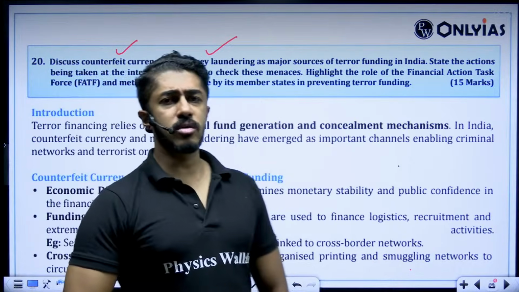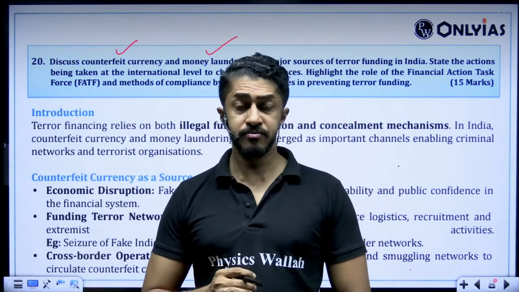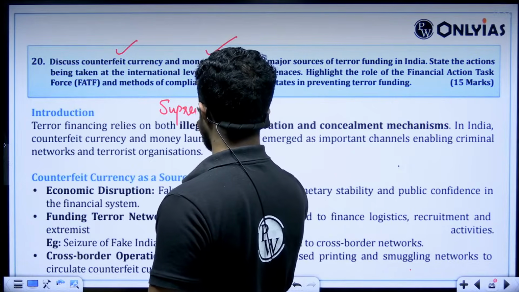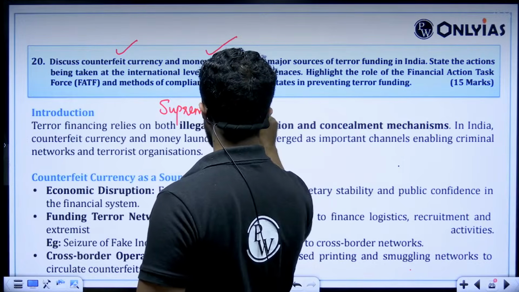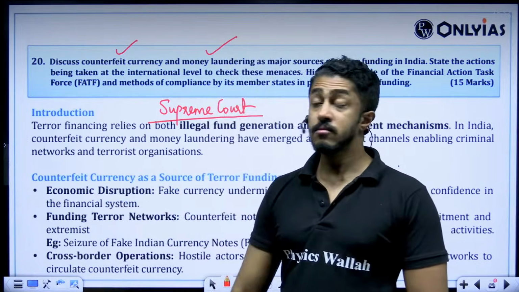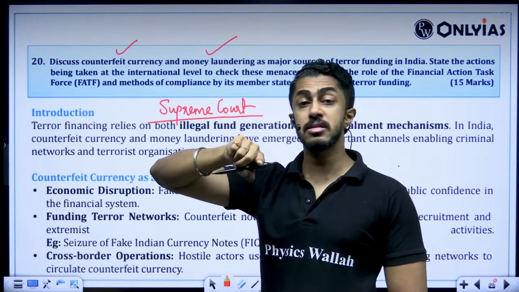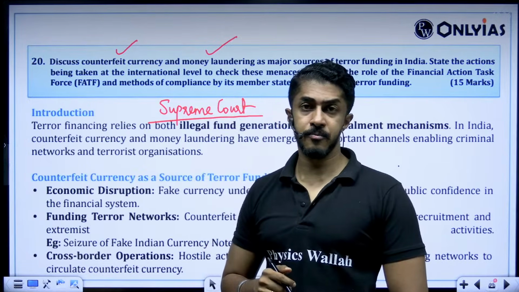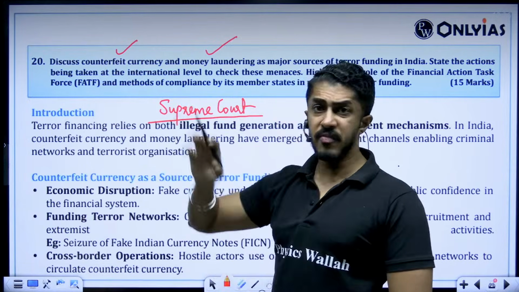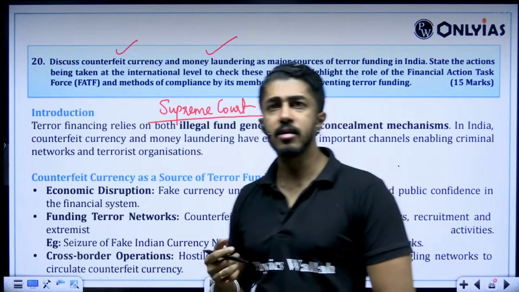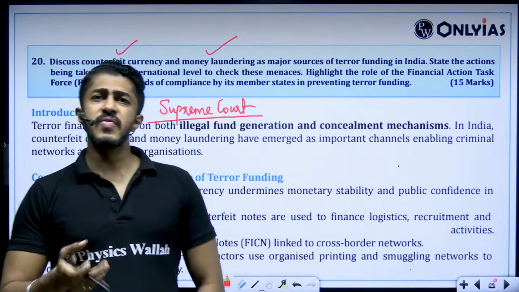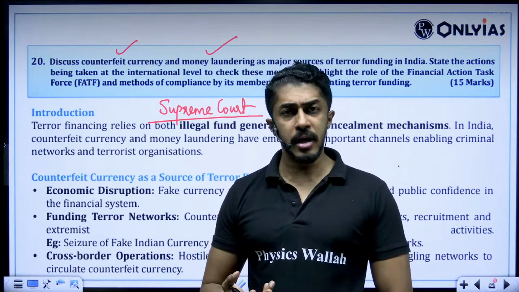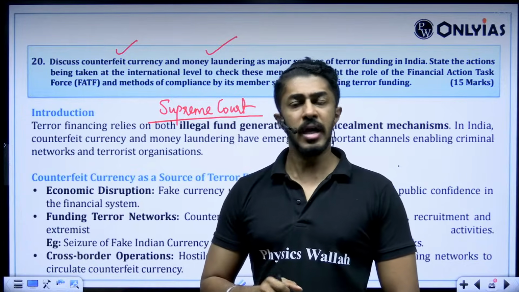So money laundering and counterfeit currency, is it a scourge? Absolutely, because this was said by the Supreme Court itself. Money laundering is as dangerous as terrorism itself. Counterfeit currency is fake currency. Is fake currency there in India even now after demonetization? It is still there.